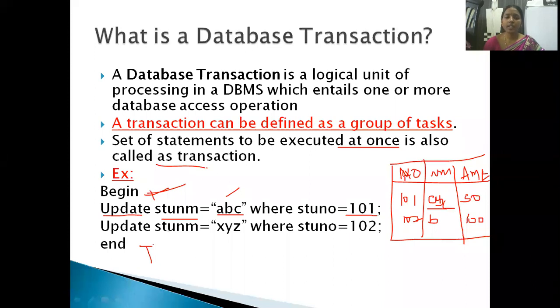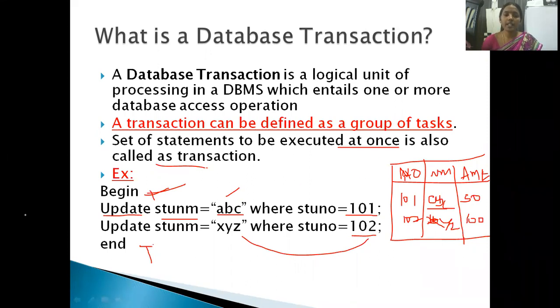Next, update the student name to XYZ where the student number is 102. So for student number 102, removing this B, I want to change it to XYZ. That means you are updating your table, you are updating your database. This we call a transaction. Whatever updation you do to the data of your database is called a transaction. Clear? Now, these transactions can be executed independently or together, based on the user's condition.